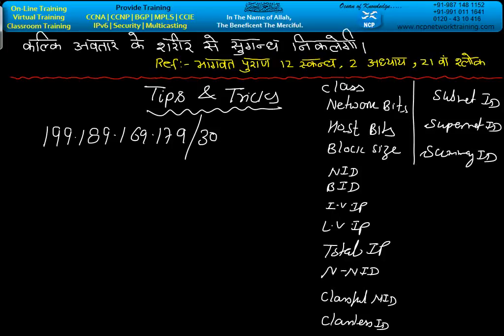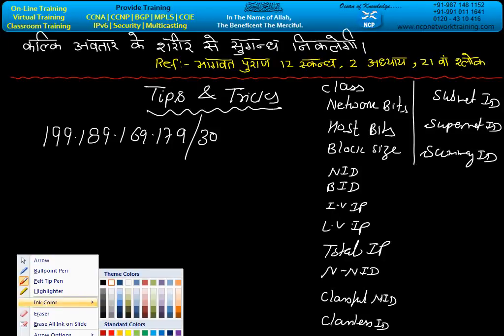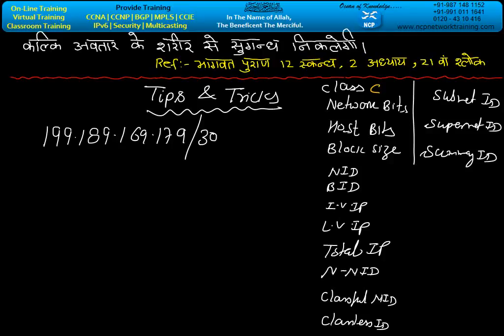The number belongs to which class? C. Very simple, no problem. It's a class C number. How many bits belong to network? Given /30 belongs to network, 30. How many bits belong to host? If you want to calculate the host bits, the formula is n equal to 32 minus the given value. How much came out? 2.